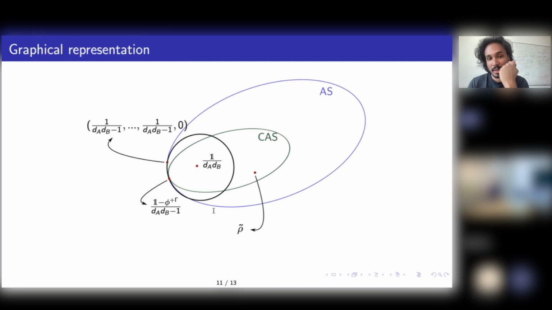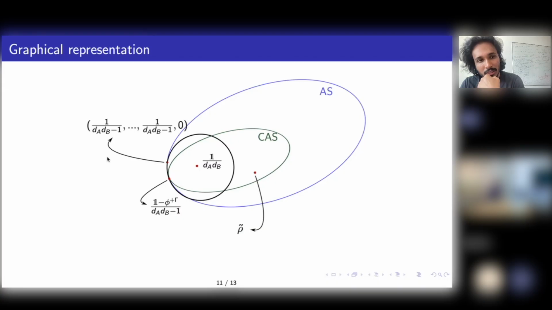Graphically speaking, you have this absolutely separable set within the blue line. This we don't have a good characterization, but completely absolutely separable is essentially a subset, right? And this is given by our lambda max by lambda min condition. And this purity ball, which I defined earlier, is something like this. So there are states which are completely absolutely separable, but not in the purity ball. So this rho tilde is detected by our sufficient condition, but not by the purity ball.